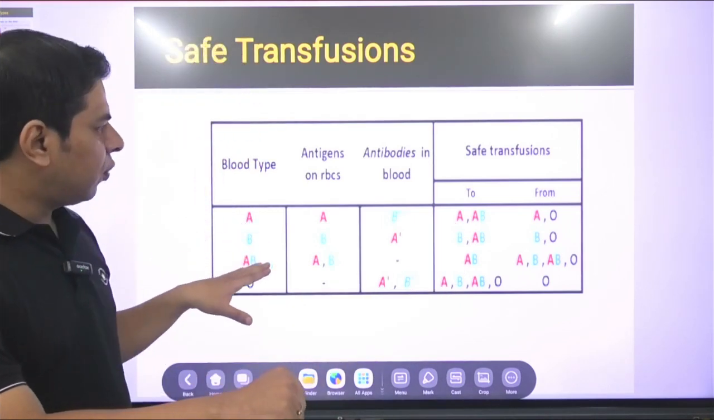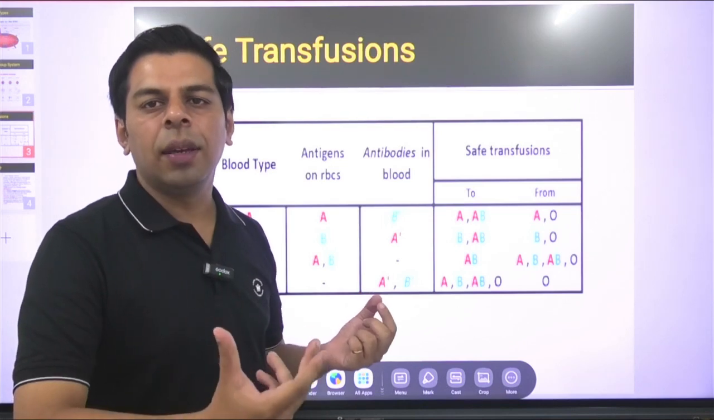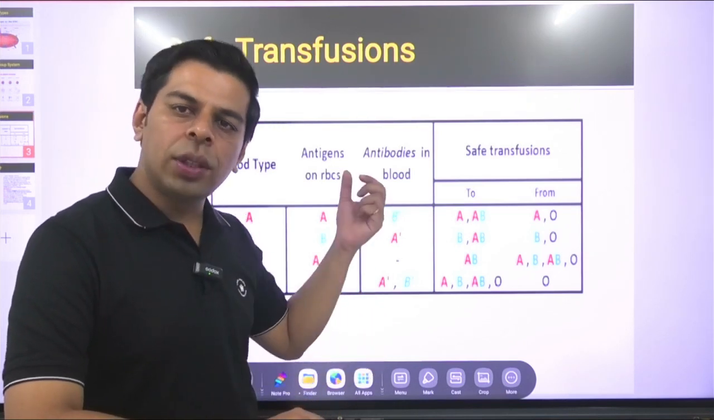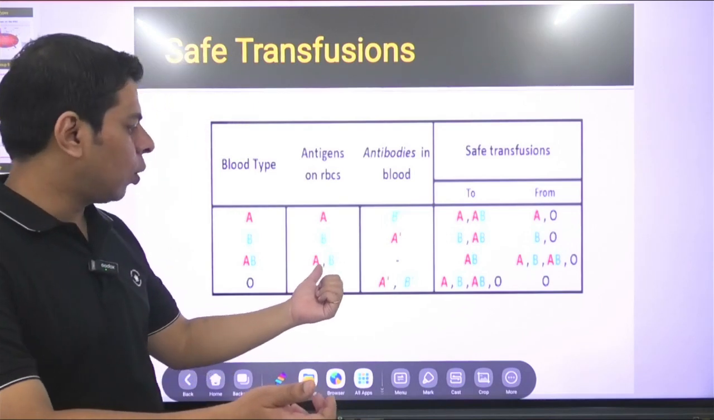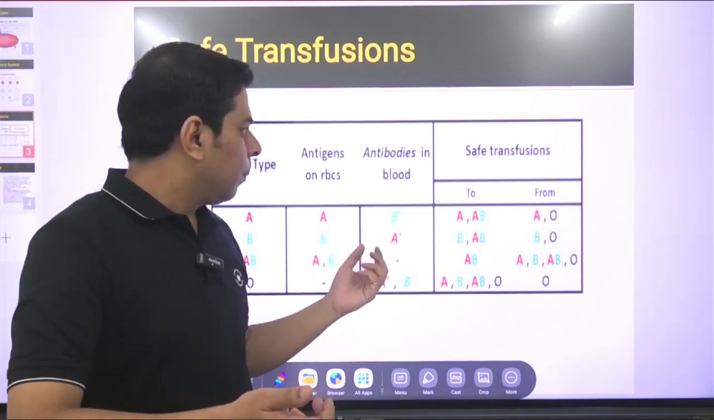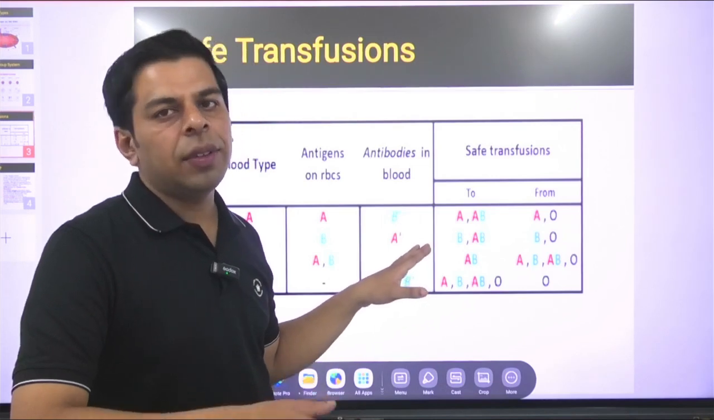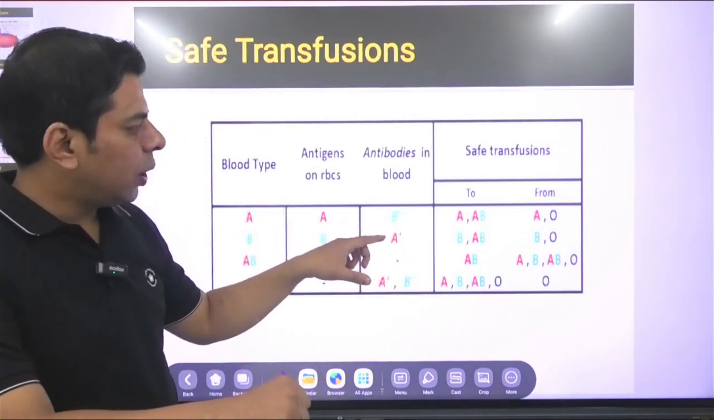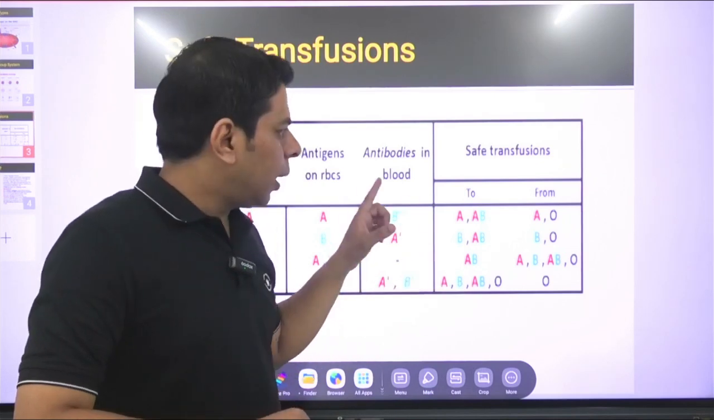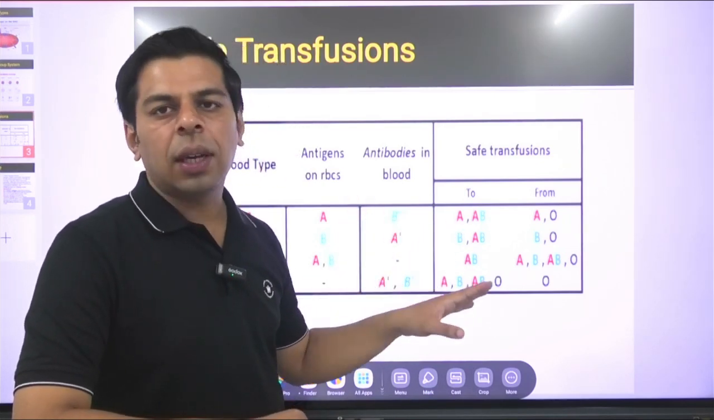First and foremost, as I said, the antigens are not something new in AB. It is just carrying the original two antigens, A and B, simultaneously. So that's why A comma B is mentioned. Then coming to the antibodies, it does not contain any antibody, which makes it the universal recipient. Now, the safe transfusion angle is an important one. The AB blood group can safely transfuse only to its own blood group AB.